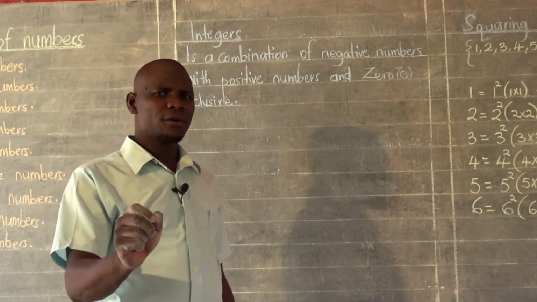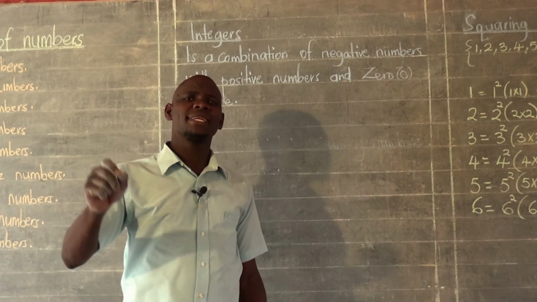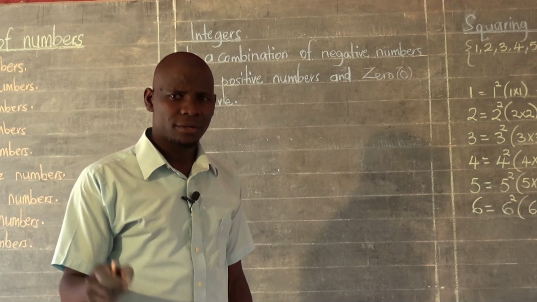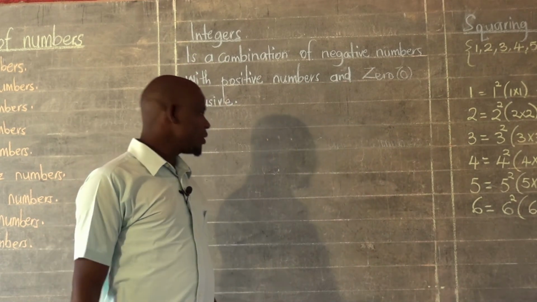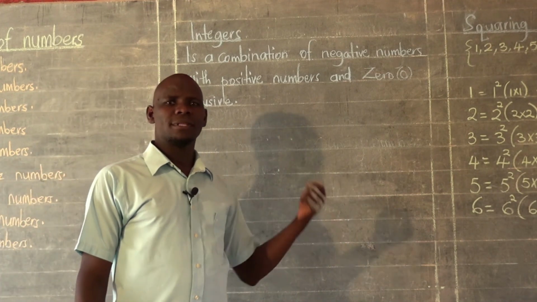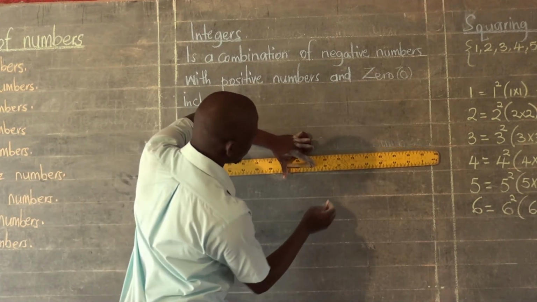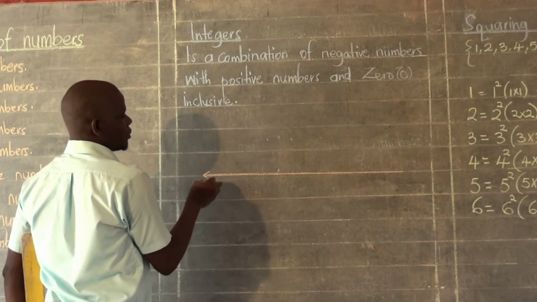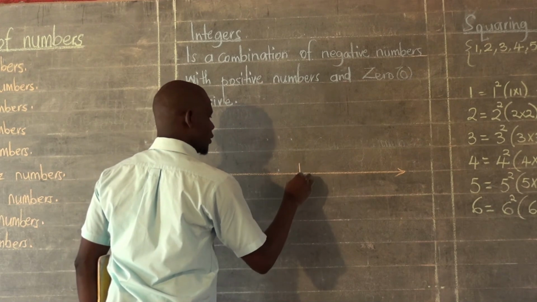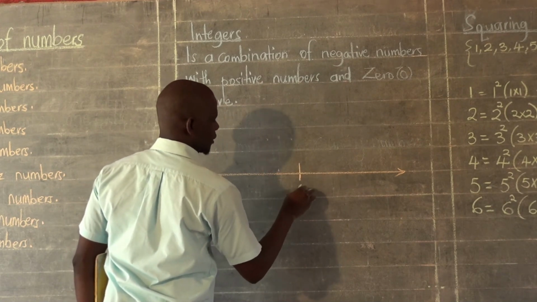But remember, 0 must be taken as an independent number. 0 is neither a positive nor a negative. So we are going to draw a number line that will show a sample of the integers. I'm going to draw it right here. So I'm drawing my number line. I'll put 0 right in the middle there.